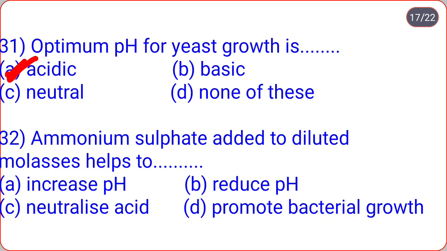The next, ammonium sulfate added to diluted molasses helps to ___: increase pH, reduce pH, neutralize acid, promote bacterial growth. So correct option is D. Ammonium sulfate or phosphate added to diluted molasses helps to promote bacterial growth.